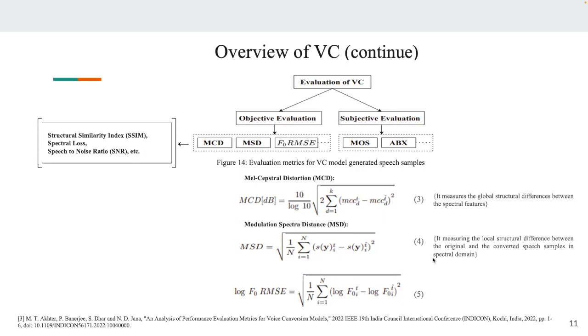Now, we try to establish the correlation between the subjective and objective evaluations. In most cases we have found a positive correlation among the evaluation metrics. But some of the time, when the linguistic identity gets changed, for example in cross-lingual or intergender, cross-gender voice conversion, you cannot generalize the relationship. Sometimes it also differs.